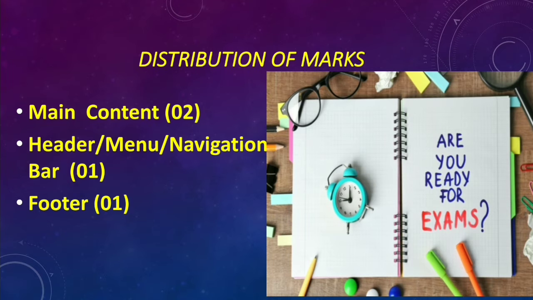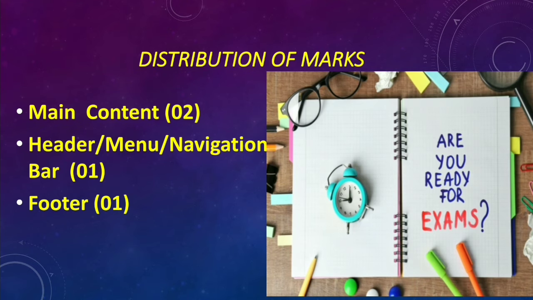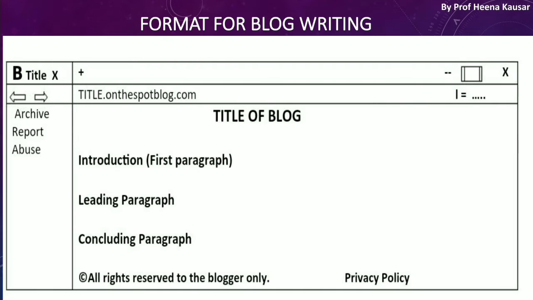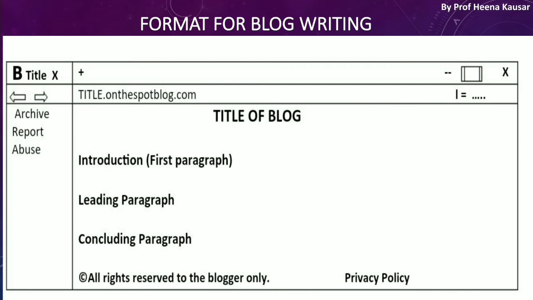So this is the main content, which will give you 1 mark. Then the header will give you 1 mark. So this is the header, and the footer will give you 1 mark. So the last one is the footer. That's how you need to write this answer.